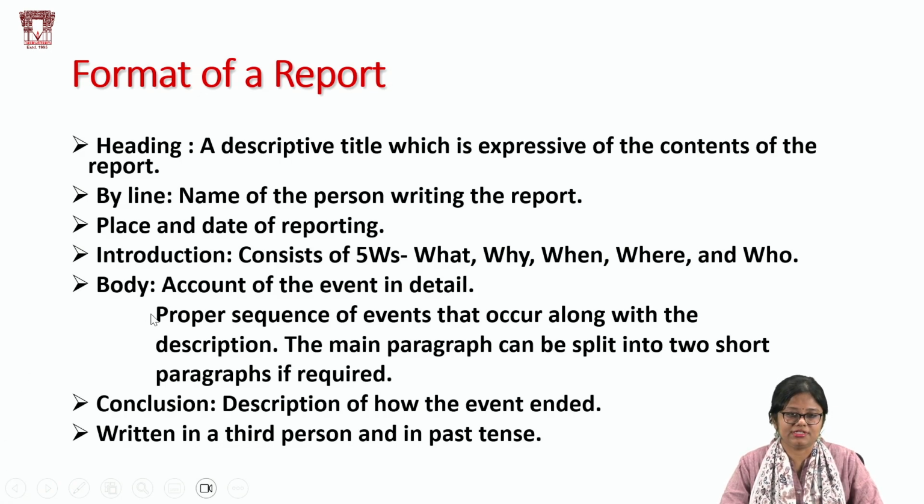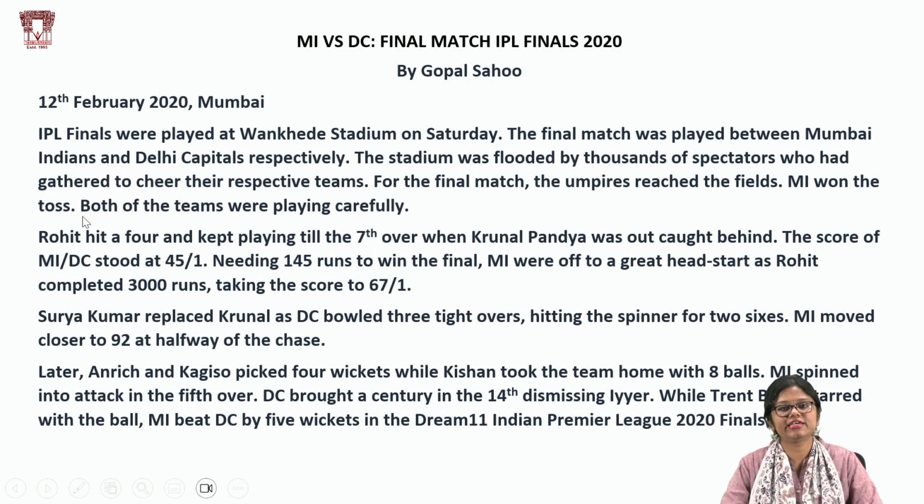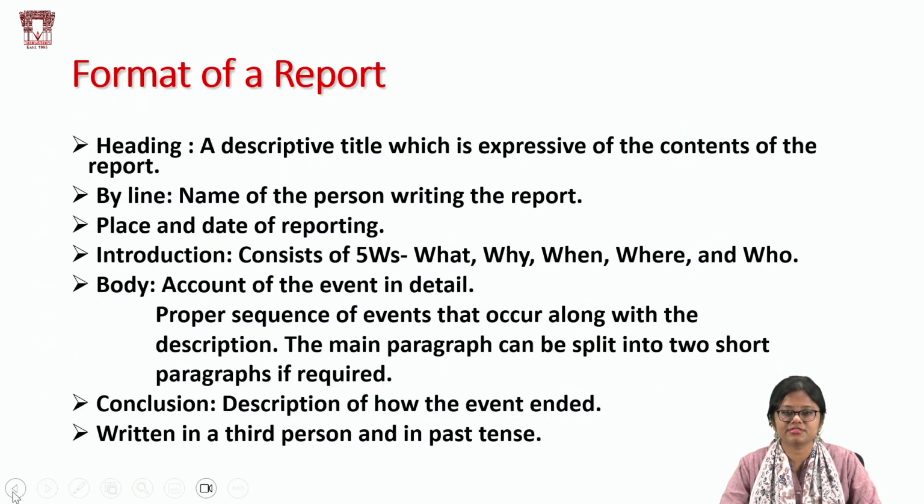Next comes the body. The body is the account of the event in detail, the proper sequence of events that occurred along with the description. The main paragraph can be split into 2 paragraphs if required. You see here in this example, it has been split into 2 paragraphs. You just mention the key points, the turning points in the match. You don't have to mention every detail.